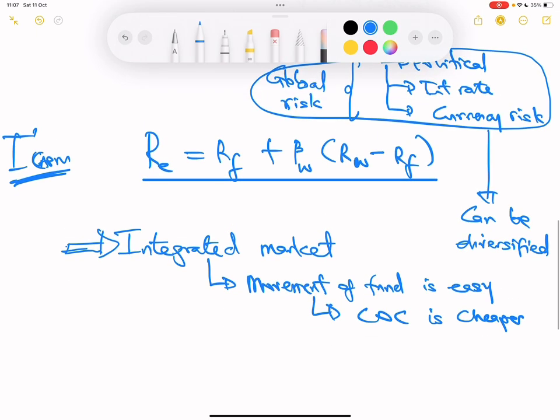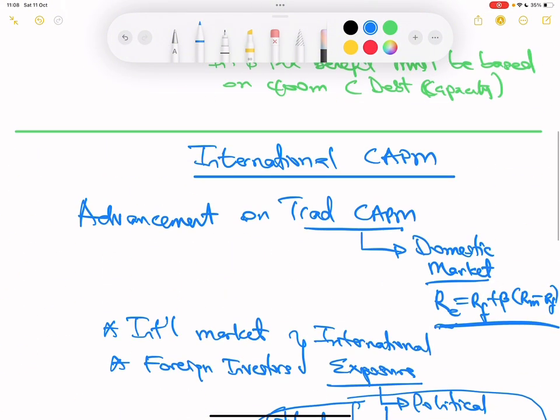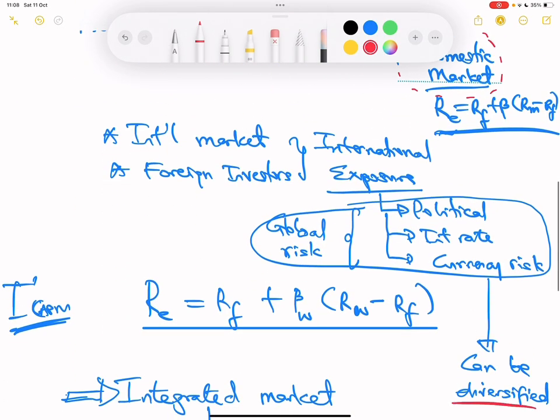Another point I'm going to note here for you is to understand that a risk that used to be systematic when you are using this domestic CAPM, by the time you get to international space, that risk becomes diversifiable.